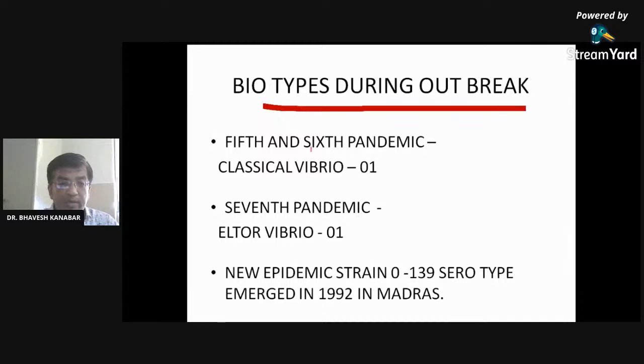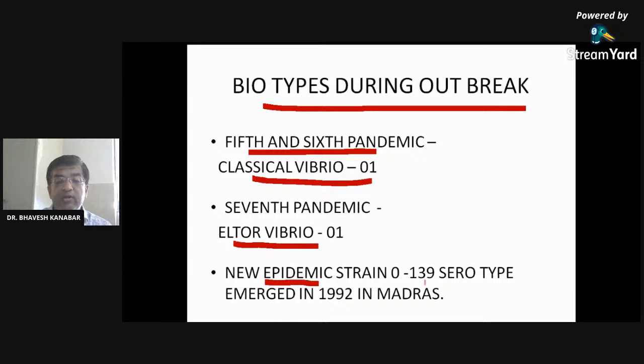Biotype during the outbreak. Up to the 4th pandemic, cholera was not identified, and biotype was not identified, so there is no question of biotype. In the 5th and 6th pandemic, it was classical Vibrio O1, that is the biotype. In the 7th pandemic, El Tor Vibrio O1. Remember, there is a difference between classical Vibrio and El Tor. Then a new epidemic strain of O139 serotype.